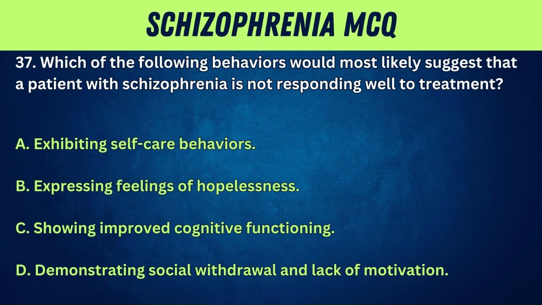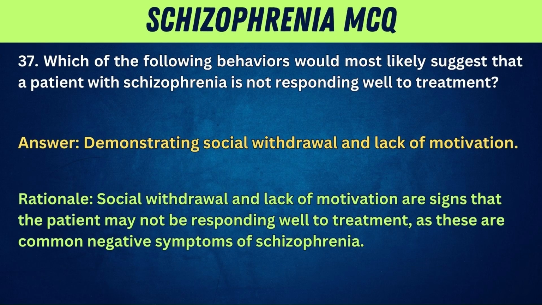37. Which of the following behaviors would most likely suggest that a patient with schizophrenia is not responding well to treatment? A. Exhibiting self-care behaviors. B. Expressing feelings of hopelessness. C. Showing improved cognitive functioning. D. Demonstrating social withdrawal and lack of motivation. Answer: demonstrating social withdrawal and lack of motivation. Rationale: social withdrawal and lack of motivation are signs that the patient may not be responding well to treatment, as these are common negative symptoms of schizophrenia.